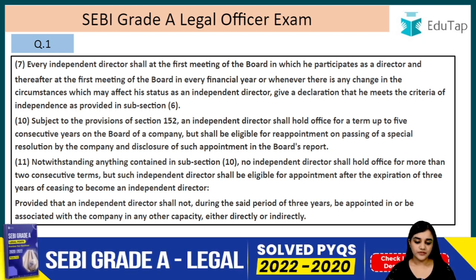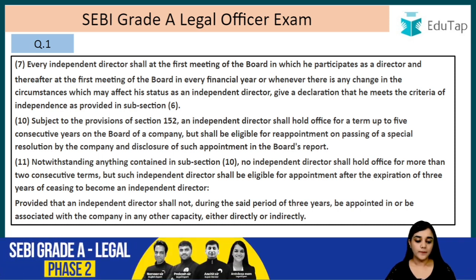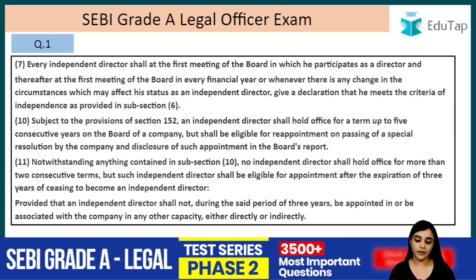Subject to the provisions of section 152, an independent director shall hold office for a term up to 5 consecutive years of a board of company, but shall be eligible for reappointment on passing of a special resolution by the company and disclosure of such appointment in the board report. So he holds his office for 5 years and he is eligible for reappointment.